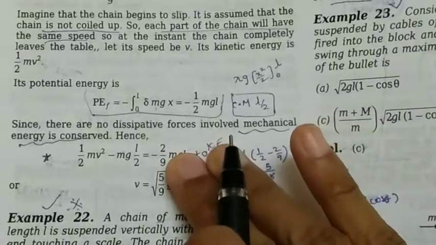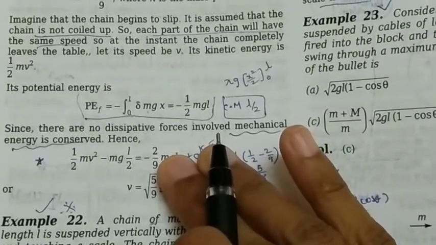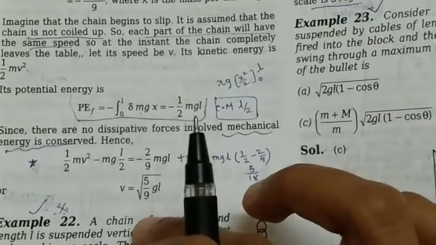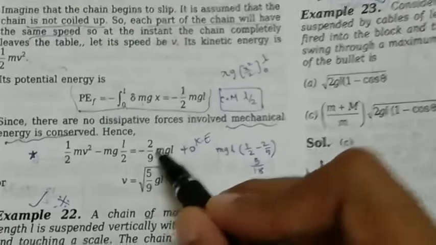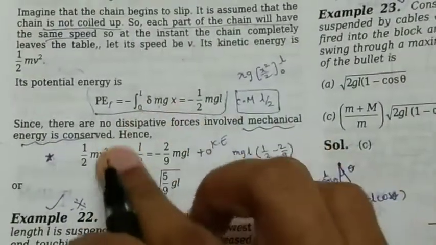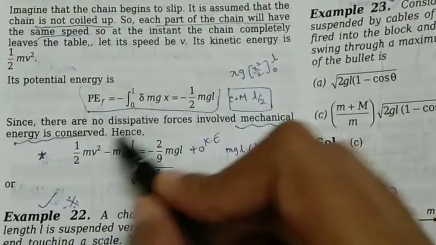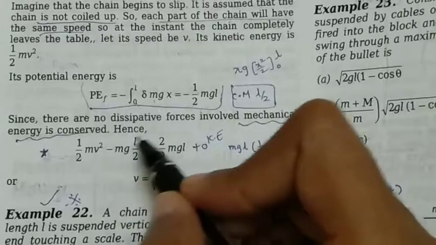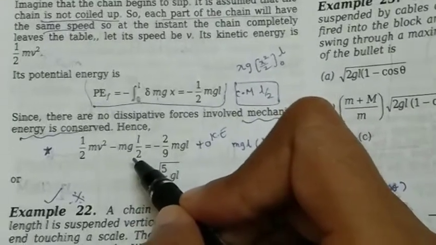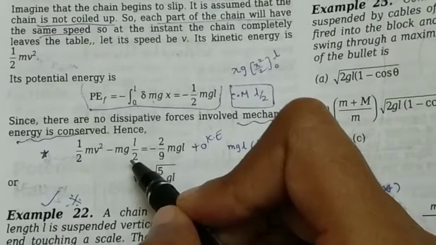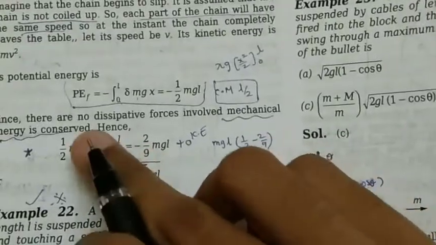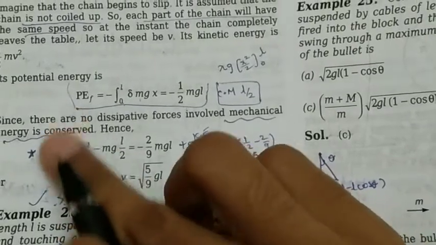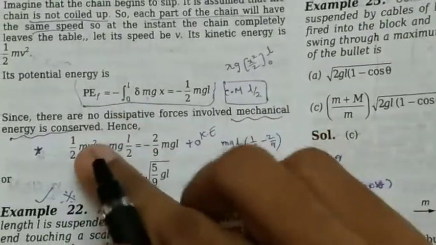Initially, as the chain is at rest, it does not have any kinetic energy; we are just holding it, making it hang, with 2/3 of the chain lying outside the table. This is the potential energy initially, and finally, in the final case, the entire chain would be outside of the table. Because of that, this is the potential energy. It is just like mgh. The entire mass of the chain acts at its center of gravity, which is exactly at half of the chain, so mgL by 2. This is the potential energy finally, and in the final case it is also having velocity, it is speeding up. So this is the velocity.